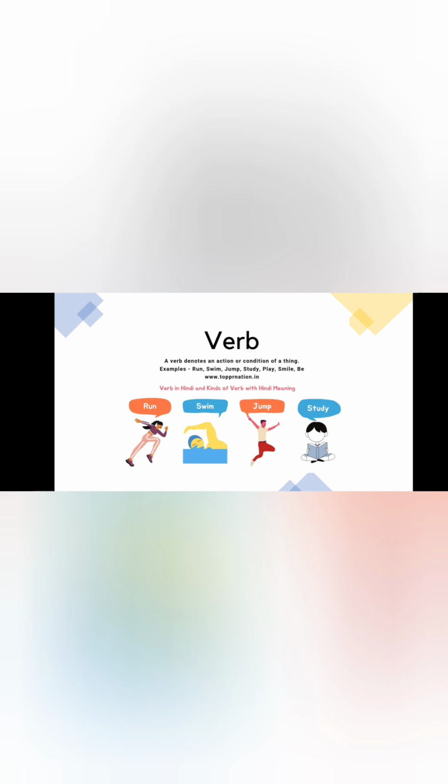What is a verb? As you can see in these pictures, verbs are words that describe actions, whether physical or mental. Verbs also describe a state of being, like the verbs be, become, or exist. As you can see, verbs have different forms to show different uses, right? Such as an action that happened in the past or an action that happens continuously. As examples of actions, we have run, swim, jump, and also study.